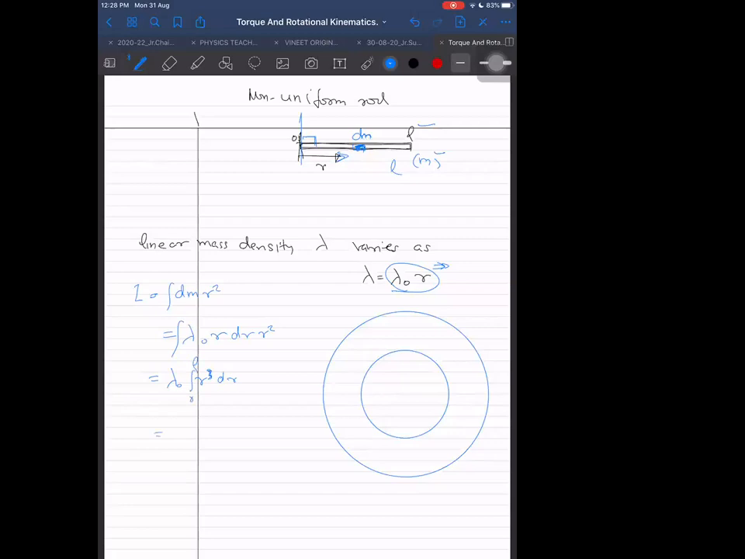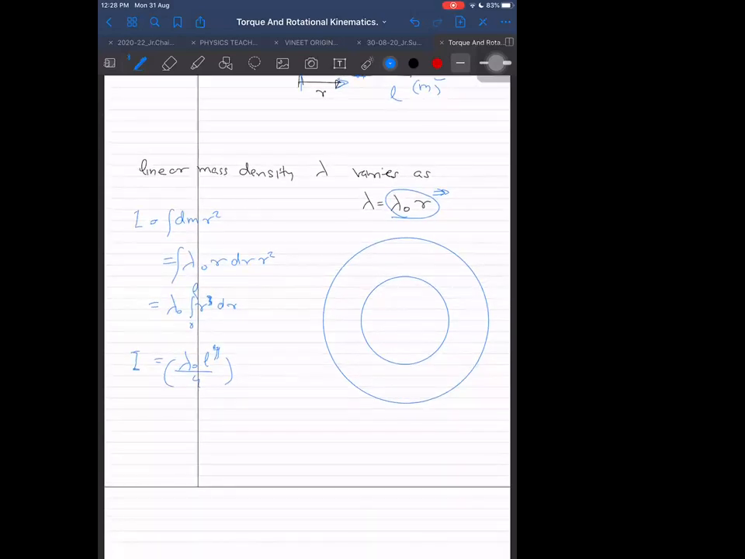0 to L, lambda naught into L raised to power 4 by 4. But unfortunately, this is not the answer. The reason is, I don't want the answer in terms of lambda. So I want to find out mass also.